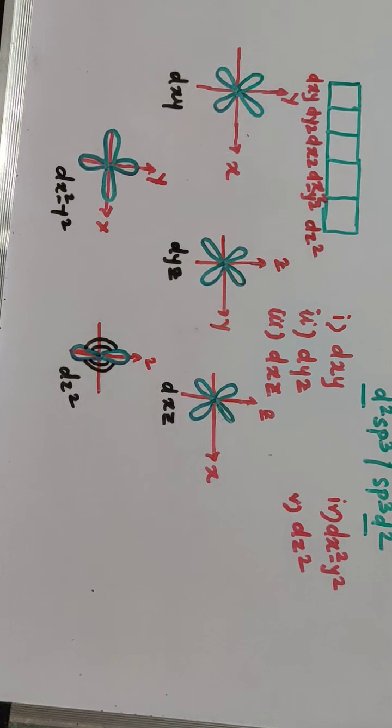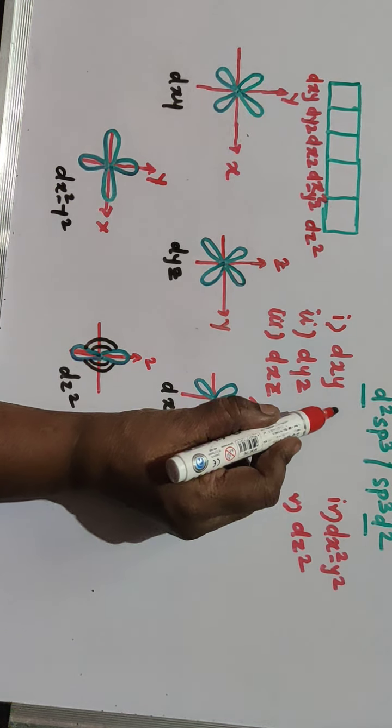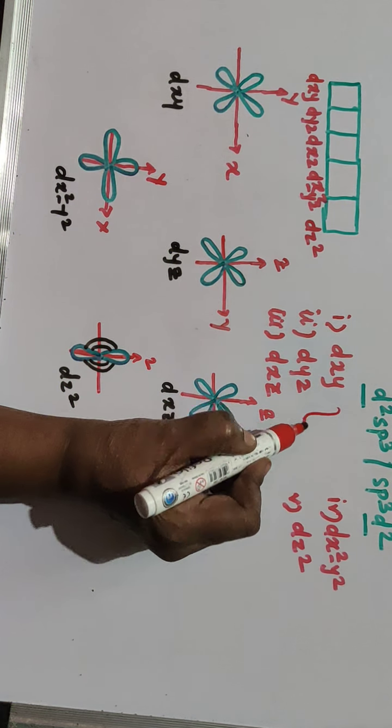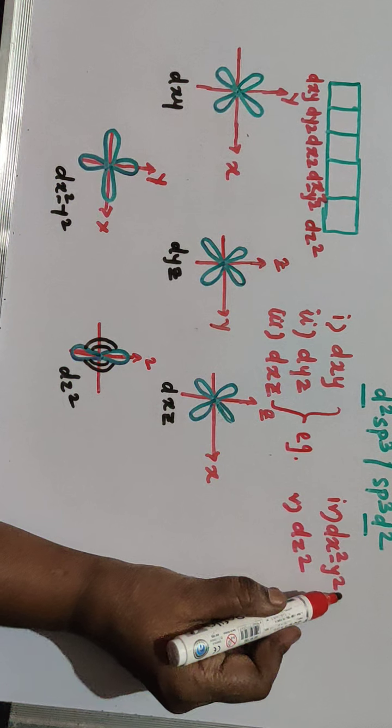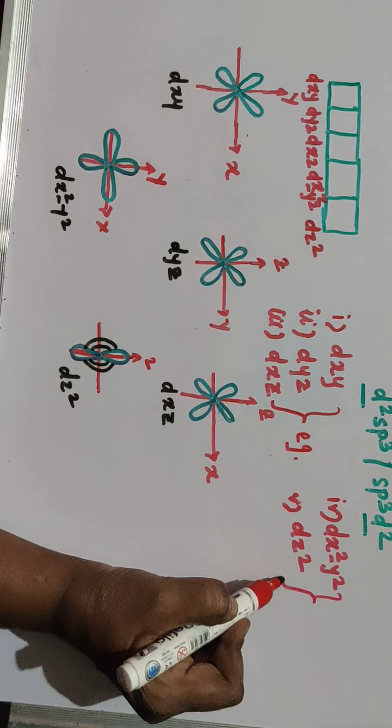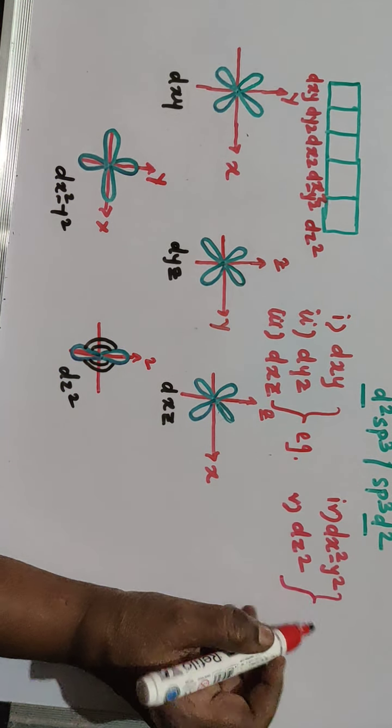So in case of CFT, there is a splitting of d orbitals.